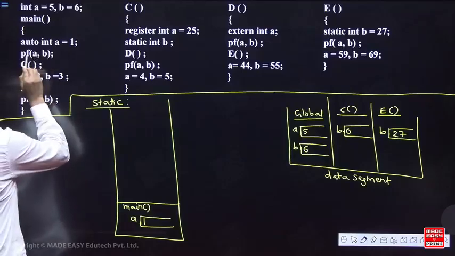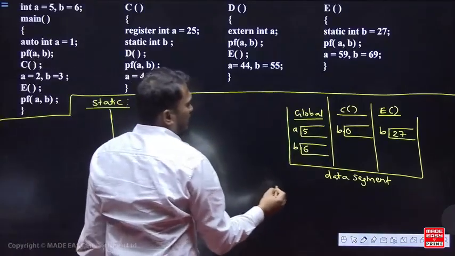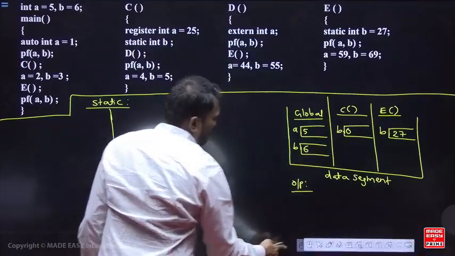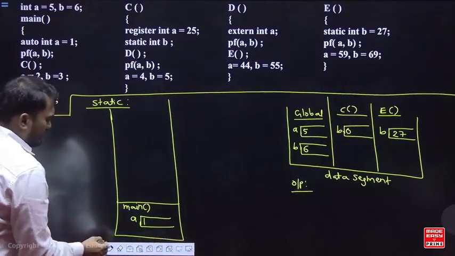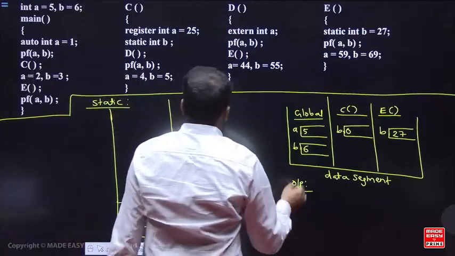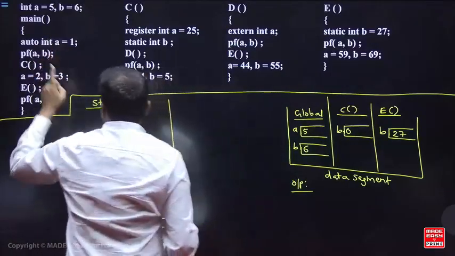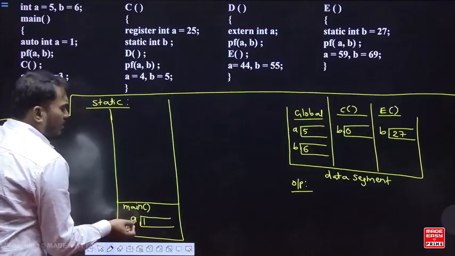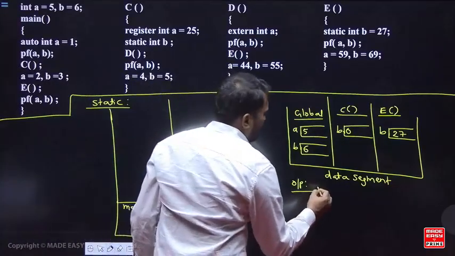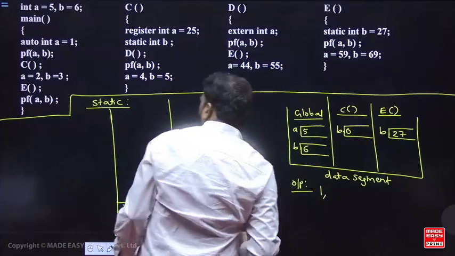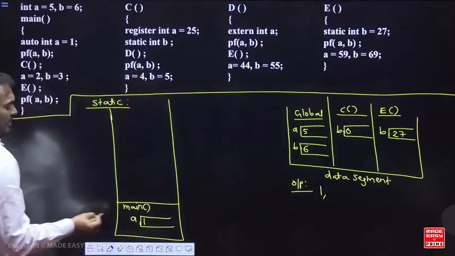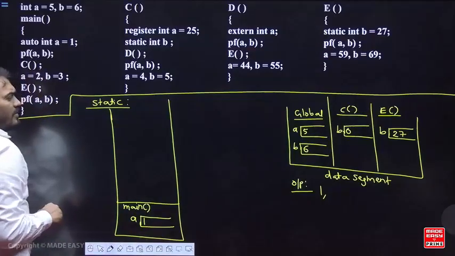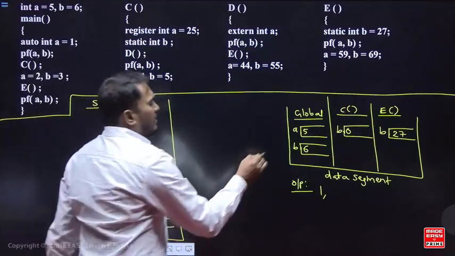Now when you say printf a comma b, I write the output here. Okay. So now tell me, when you write the output here, printf a comma b in the main function, see this, in the main function variable a is what? Local variable. Local variable है तो यहीं से print होगा. So in local, a value is 1, and remember b is a free variable. In the main function b is a free variable. Free variable है, static scoping, from where you will print? Global. So global में a का, b का value.